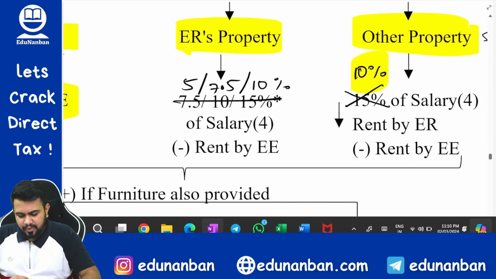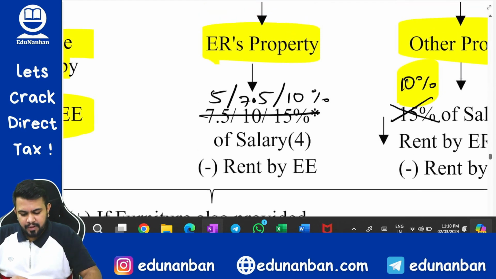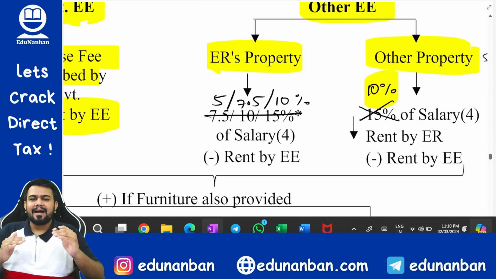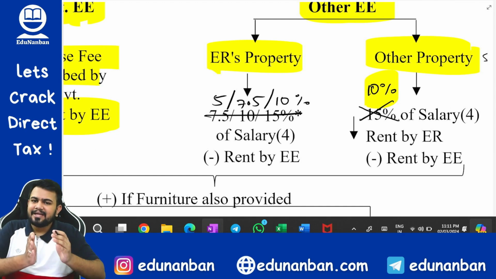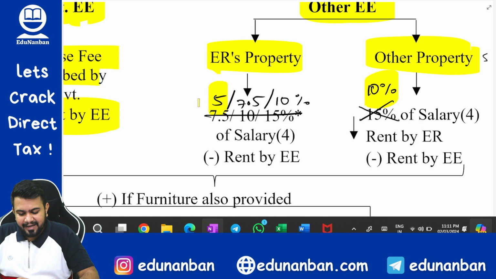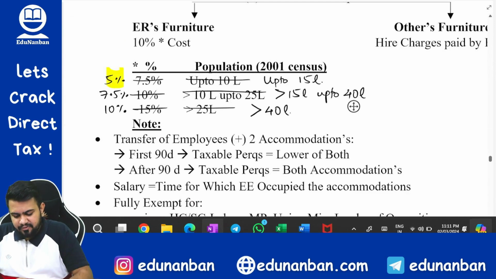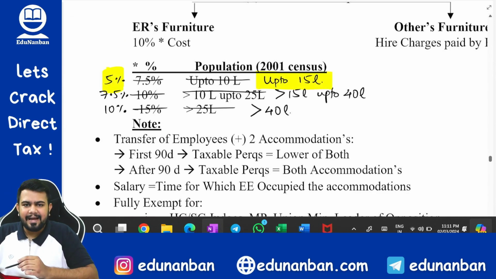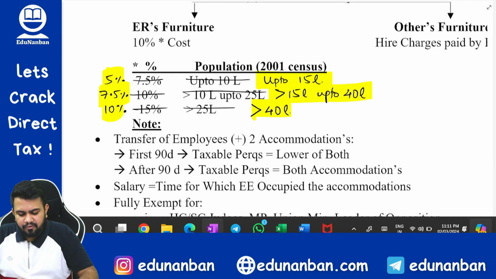Now let's come to employer's property. In employer's property also, now there are changes in the limits. Earlier it was 7.5%, 10% and 15%. Now that is removed. Now what you have to study? 5%, 7.5% or 10%. And 5% is for a population up to 15 lakhs, 7.5% above 15 lakhs up to 40 lakhs, and 10% above 40 lakhs.